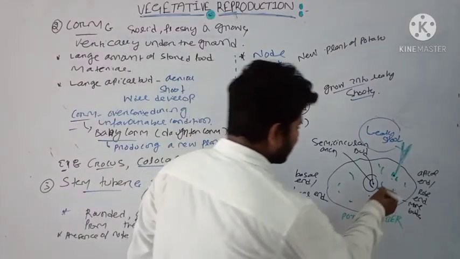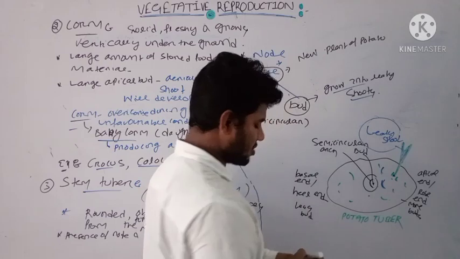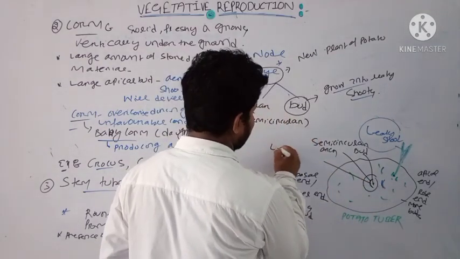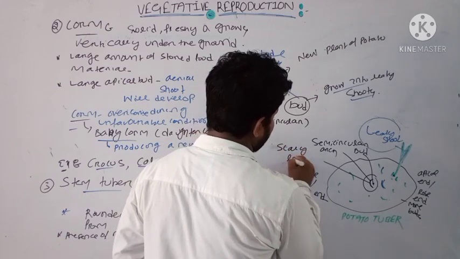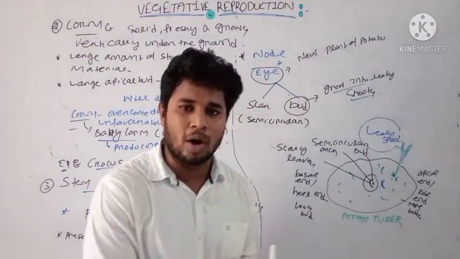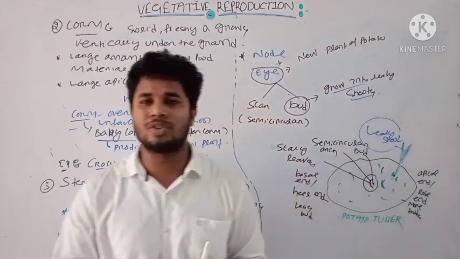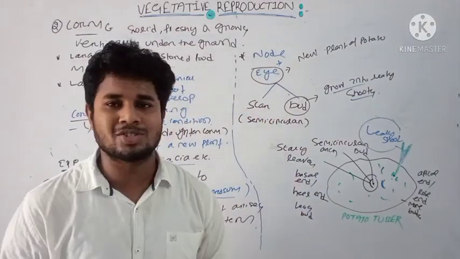Here the semicircular arc is present, and another important structure is that near the semicircular arc there is presence of scaly leaves. Scaly leaves will protect the bud from any injury. Clear? And this is the basic structure of your corm and tuber. Note down these points. Then we will discuss the structure of bulb.